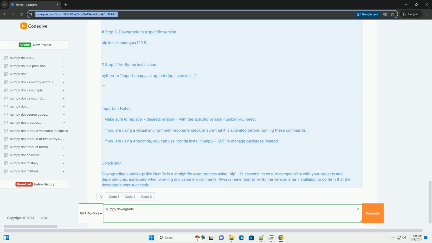Conclusion. Downgrading a package like numpy is a straightforward process using pip. It's essential to ensure compatibility with your projects and dependencies, especially when working in diverse environments. Always remember to verify the version after installation to confirm that the downgrade was successful.